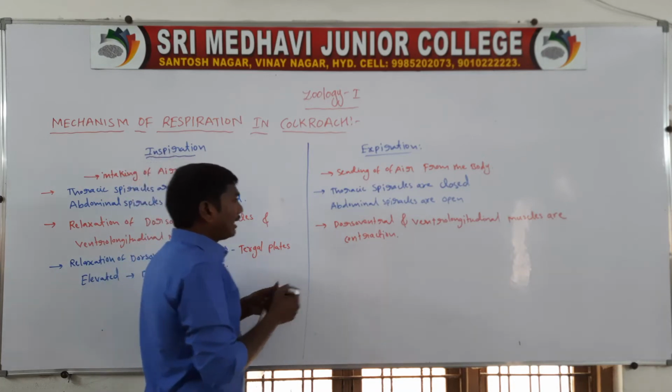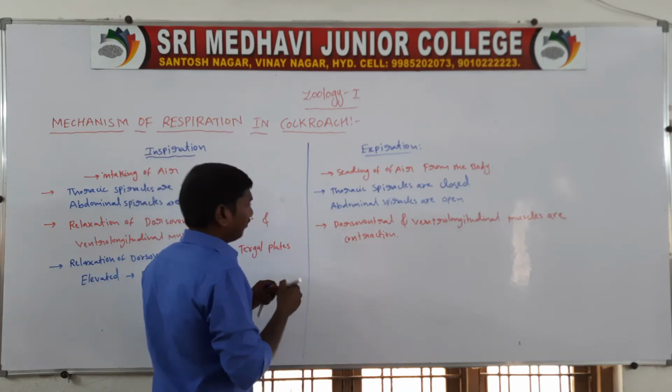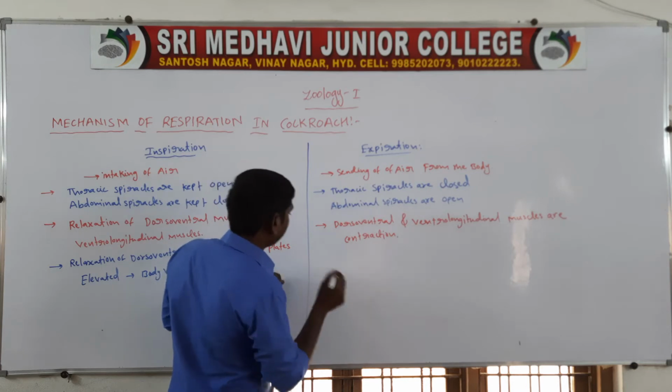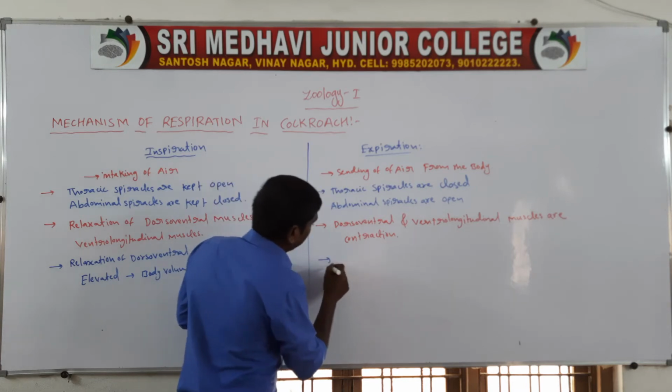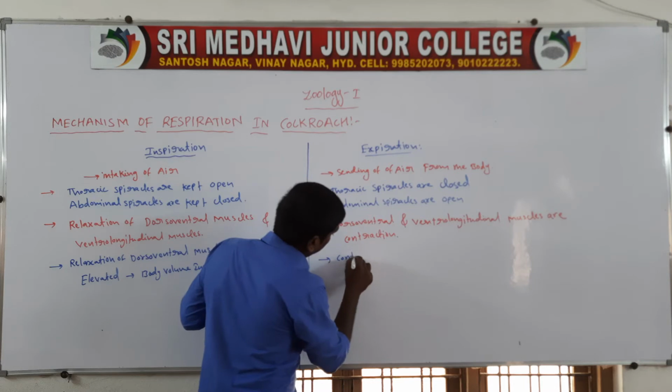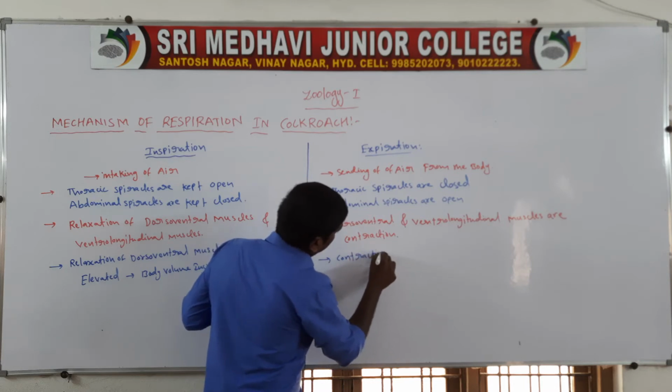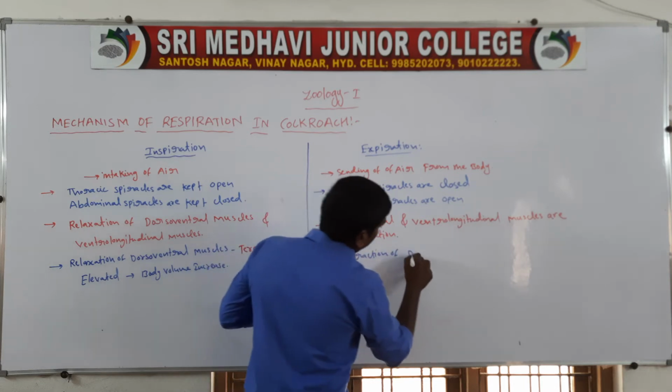Next, contraction of the dorsoventral muscles.